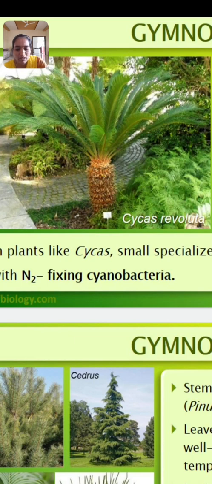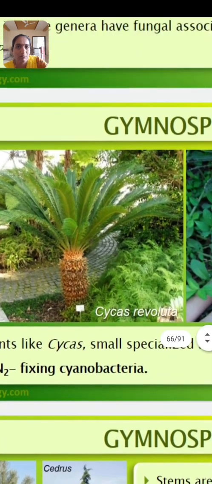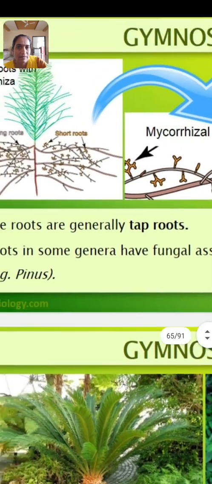In some, roots form a symbiotic association with other life forms. For example, coralloid roots of cycas show association with blue-green algae.